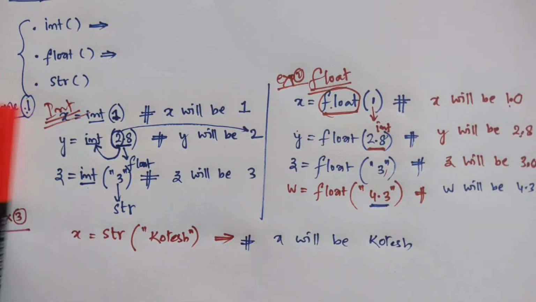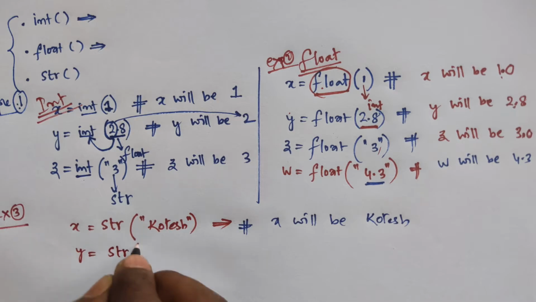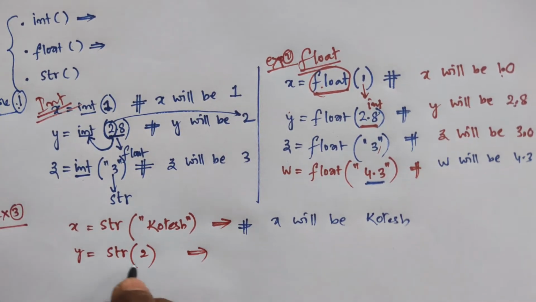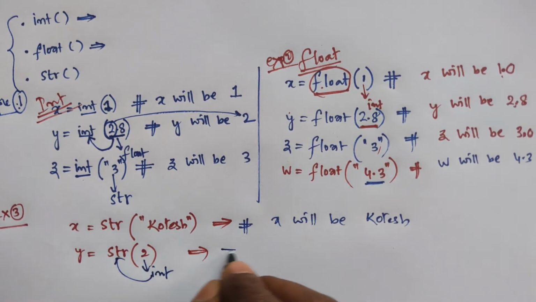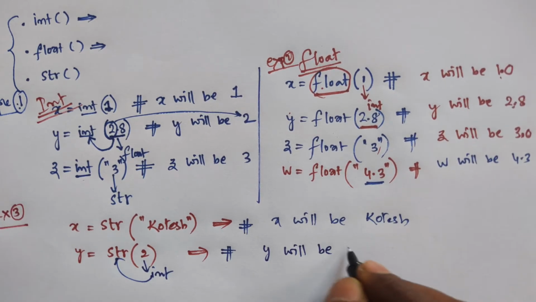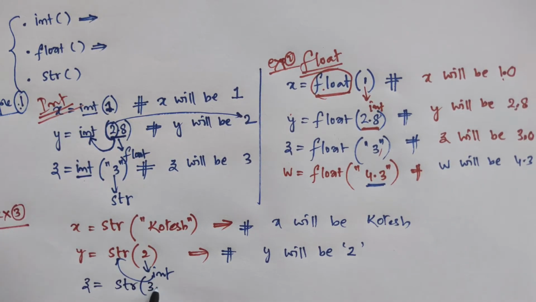Okay. For example, y is equal to str of 2. You are applying an input value that is an integer, but it can be converted into a string. So the result will be y equal to '2', in single or double quotation. Next, the last one is z is equal to str of 3.0.